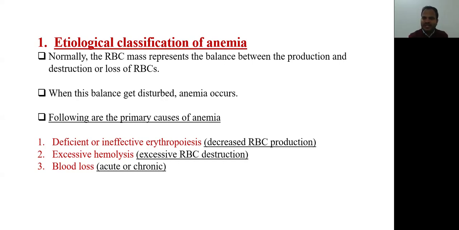Meaning when the production of red blood cells is less compared to the destruction of red blood cells, anemia will occur. Following are the primary causes of anemia. By etiological classification, anemia is classified into three ways. First one is deficient or ineffective erythropoiesis, meaning decreased RBC production. Second one is excessive hemolysis, meaning excessive RBC destruction. And third one is blood loss. Blood loss may be acute or chronic. All these are the three etiological classifications of anemia. We will see all these one by one.